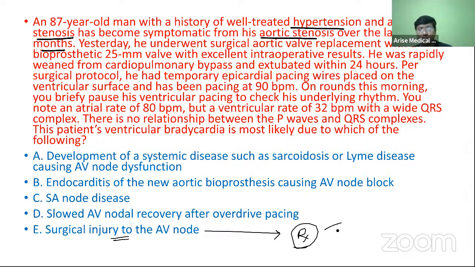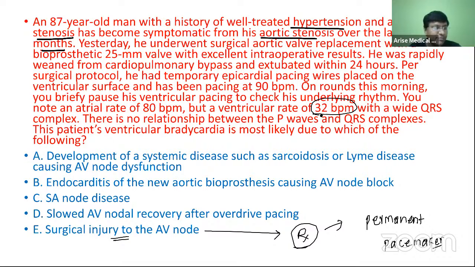So this patient has to be placed on the permanent pacemaker. Not beta blockers. The ventricular rate is already low, around 32 beats per minute.